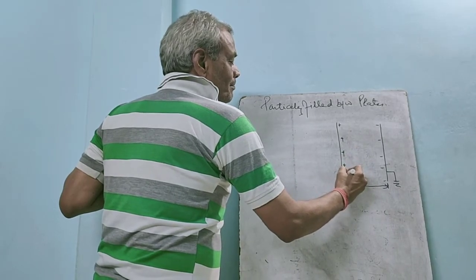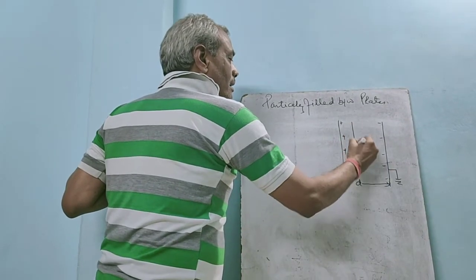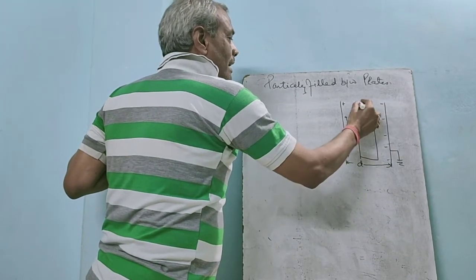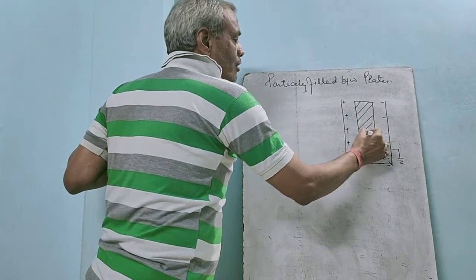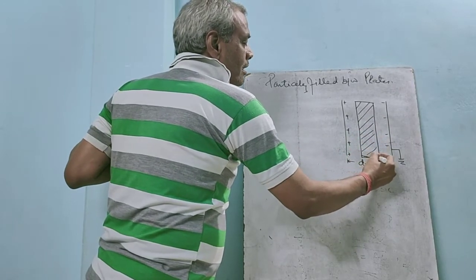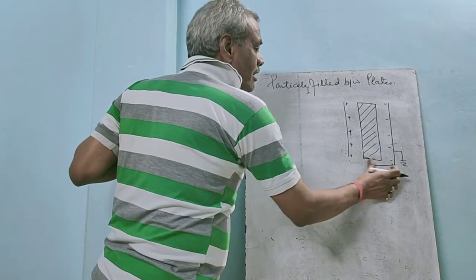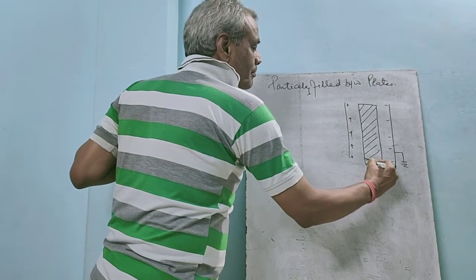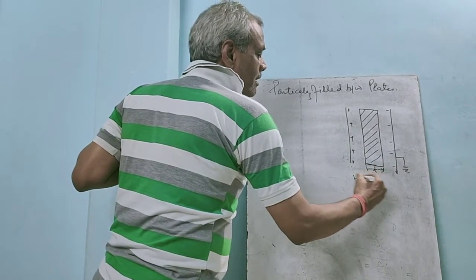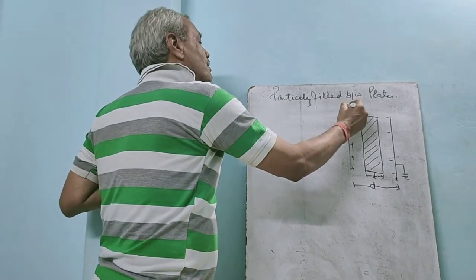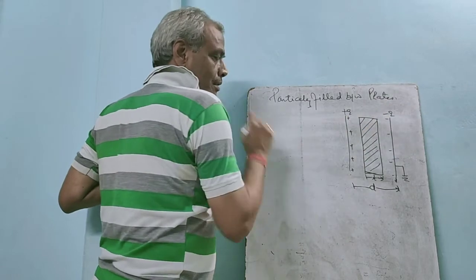and this is the dielectric, and the thickness of the dielectric is T. The distance between the plates is D, and here plus Q and here minus Q.